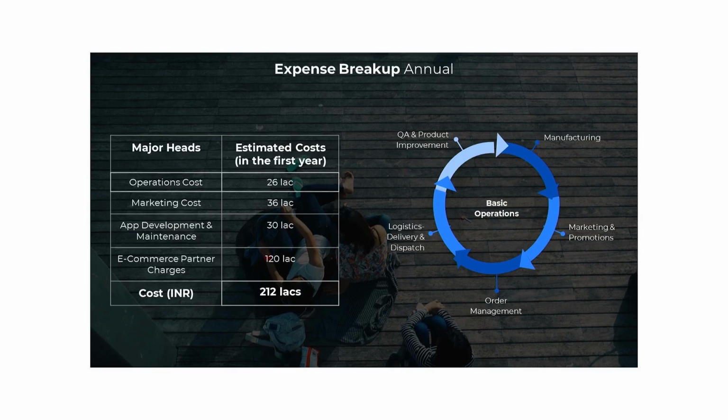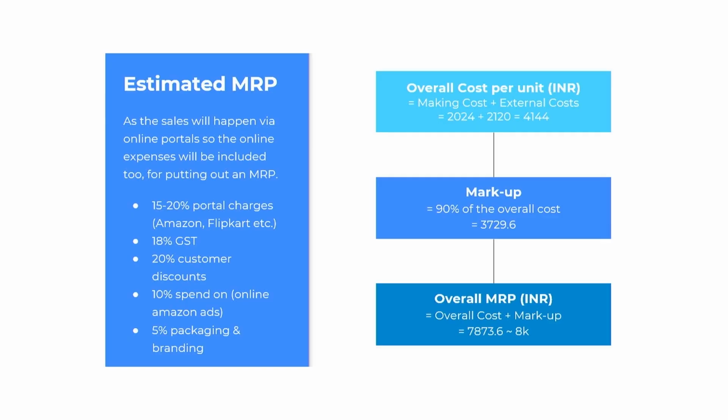So they looked at the major heads like operation cost, marketing cost, app development and maintenance, e-commerce partner charges. Fairly high price. They're looking at huge lakhs of rupees, so the costing is fairly high. So they need to raise some funding, right? Some basic operations around it involved manufacturing, marketing and promotions, order management, logistics, delivery and dispatch, and question answer and product improvement, right? So these were some of the cost aspects which Halo looked at.